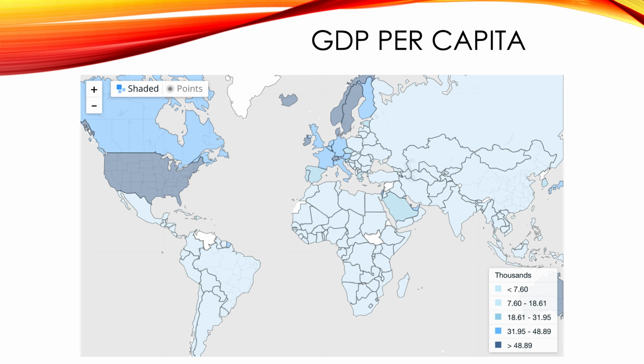So this looks like the map that you saw in the previous slide, but it's different. This is GDP per capita rather than just GDP. And so what we're looking at is GDP per capita in the thousands, right? So for instance, the dark blue is greater than $48,000 per capita, per person. So in the United States, what that means, because the color is dark blue, is the average American has an income of over $48,000 a year.